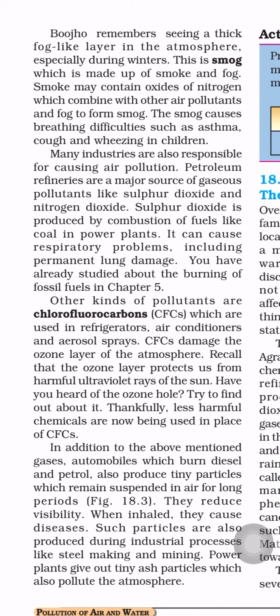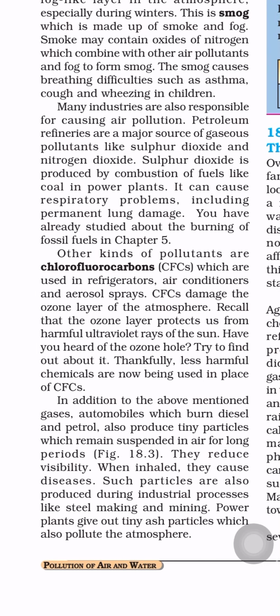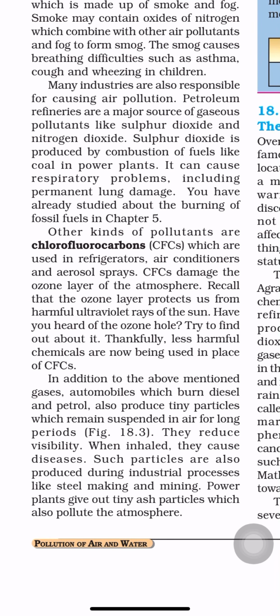Other kinds of pollutants are chlorofluorocarbons, CFCs, which are used in refrigerators, air conditioners, and aerosol sprays. So these chlorofluorocarbons are produced by the use of refrigerators, air conditioners, and aerosol sprays, like the body deodorant you use, no, that will produce CFCs. CFCs, chlorofluorocarbons, damage the ozone layer of the atmosphere. Recall that the ozone layer protects us from the harmful ultraviolet rays of the sun.